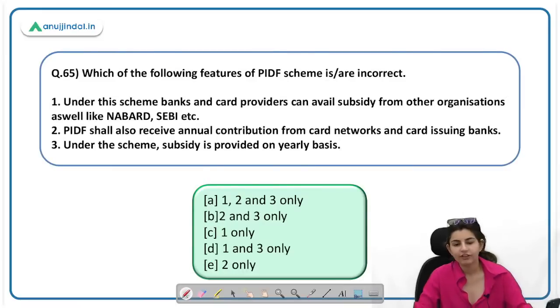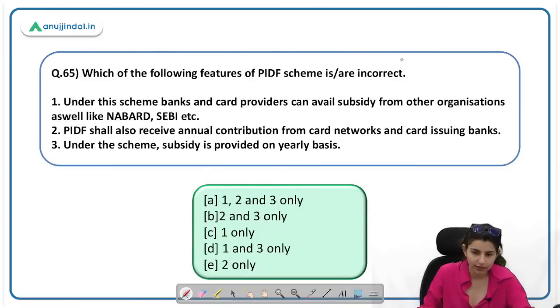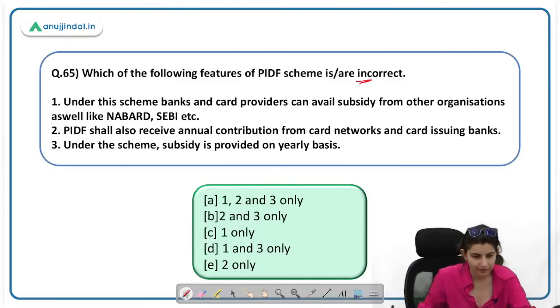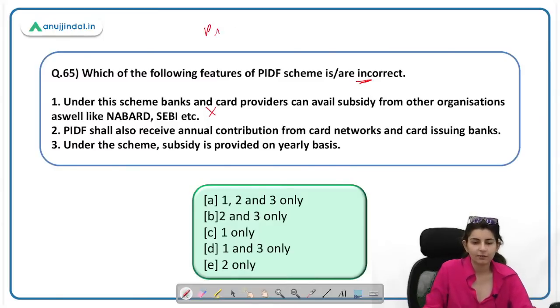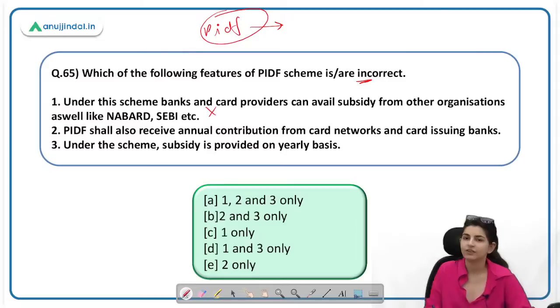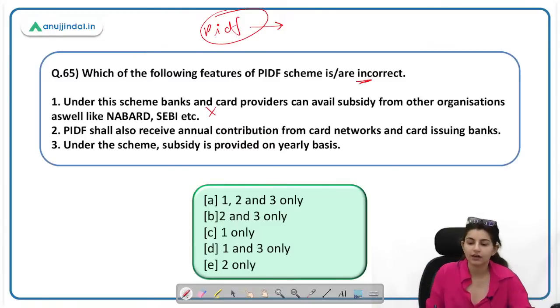Which of the following features of PIDF scheme is incorrect? दोबारा incorrect निकालना है. Under the scheme, banks and card networks can avail subsidy from other organization as well, like NABARD, SEBI, etc. No, this is an incorrect statement. तो अगर किसी card network ने या card provider ने या बैंक ने इस PIDF के अंडर subsidy ले ली है, if you have already availed the subsidy under the PIDF fund, then you cannot avail subsidy from any other, like NABARD or SEBI. PIDF shall also receive annual contribution from card network and card issuing banks.